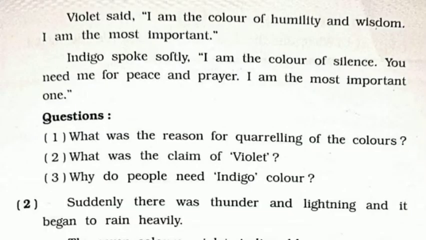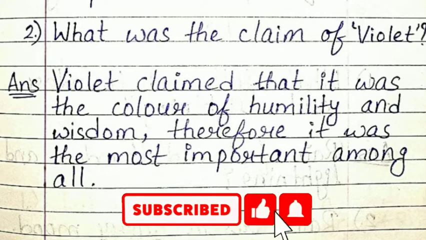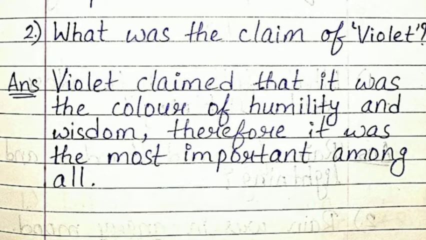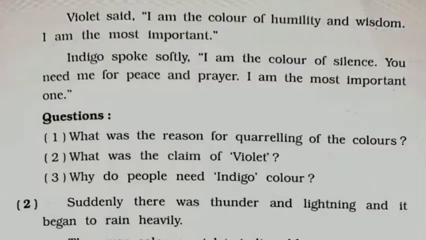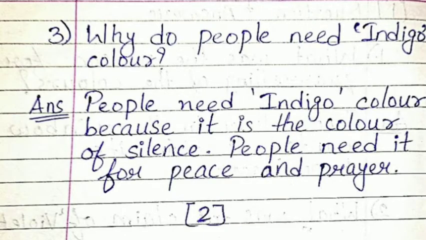Second question, what was the claim of violet? So the answer will be, violet claimed that it was the color of humility and wisdom, therefore it was the most important among all. And the third question is, why do people need indigo color? So answer will be, people need indigo color because it is the color of silence. People need it for peace and prayer.